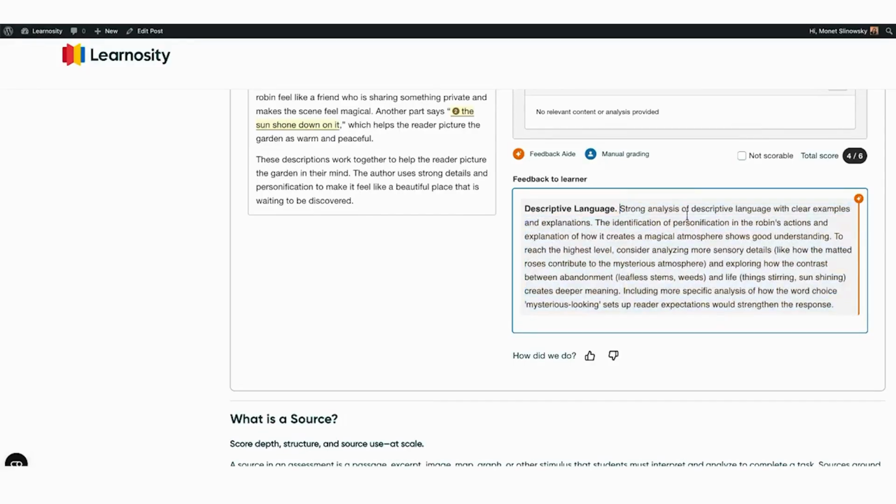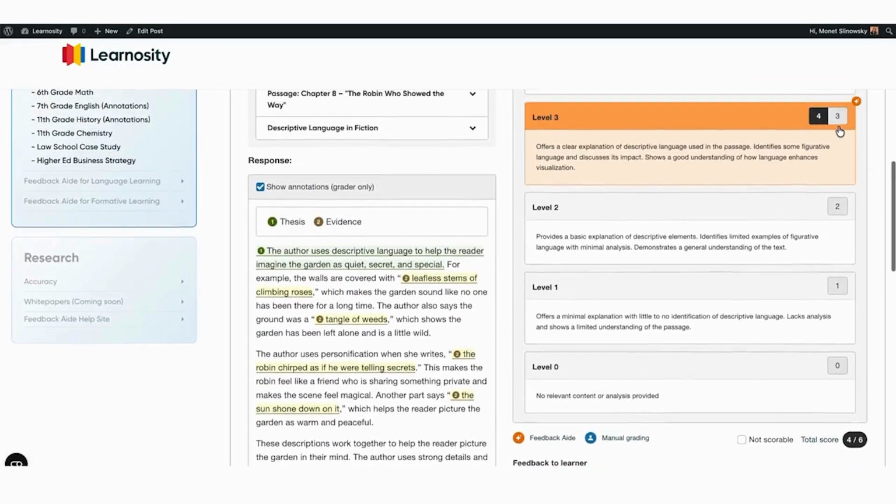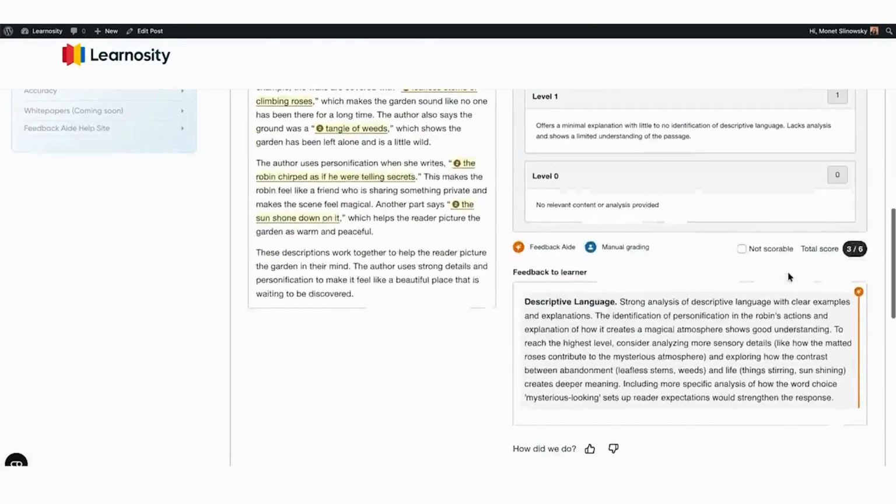And of course, as the grader, I can go in, I can always change this. Maybe I think this is more of a 3, and I'm also able to go in and change the feedback as well.